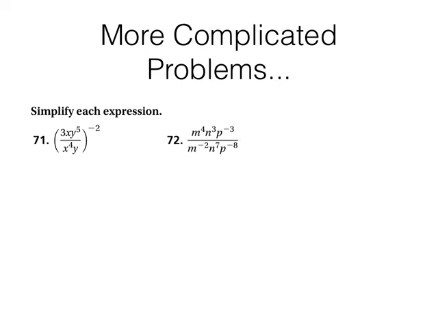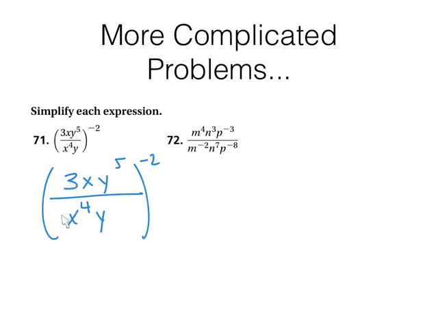So the first and foremost thing I'm going to do before I start this problem is look and see, can I simplify inside this fraction? Well, indeed I can. So when I look at the fraction, 3x y to the 5th over x to the 4th y, and I'm going to keep my parentheses and my -2 exponent, which I'll deal with later, I want to recognize that this is 3 over 1. Now I'm not going to be able to get rid of that 3, and I'm not going to do anything to that 3 until I apply this exponent.